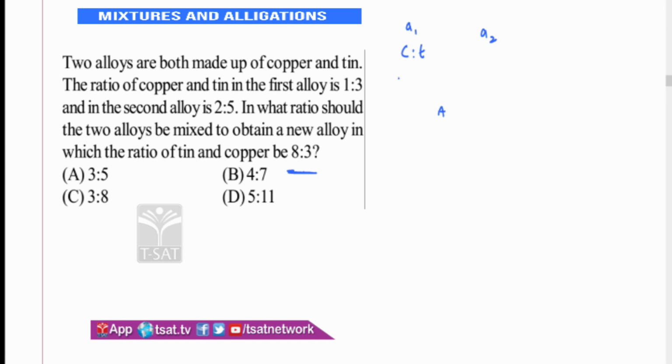So copper and tin is 1:3. Here copper and tin is 2:5. Here copper and tin, not tin and copper. Be careful here. He said tin and copper, but you have to take copper and tin. So, in the third alloy, the mixture is 3:8. But I have to take any one of them. I am taking the copper ratio in everything. You can't take both at a time. So, I am taking copper in all. Copper in the first one is 1/4, copper in the second one is 2/7, copper in the third one is how much? 3/11.